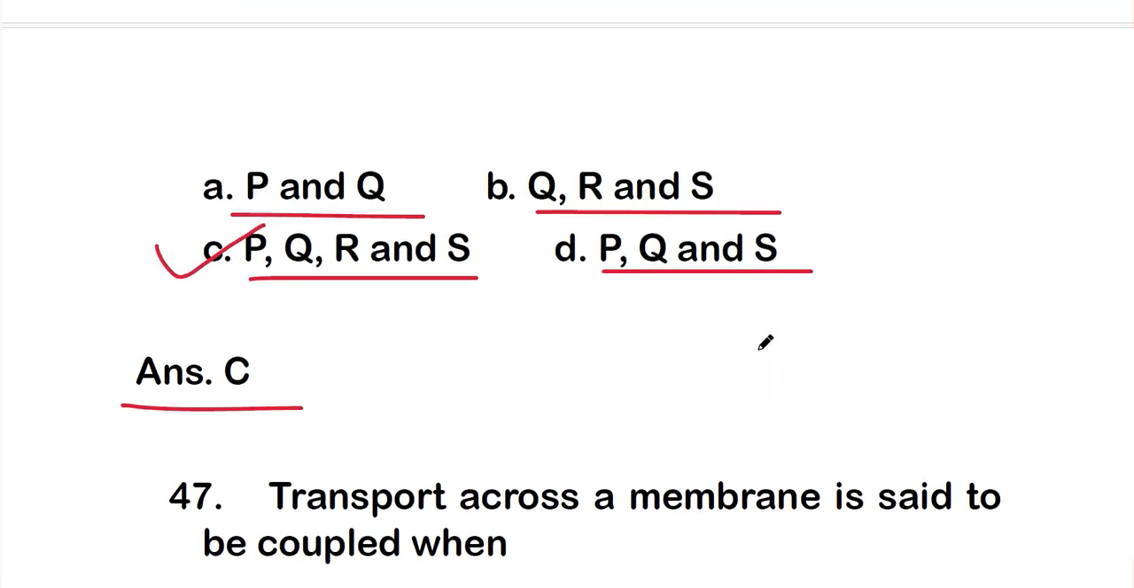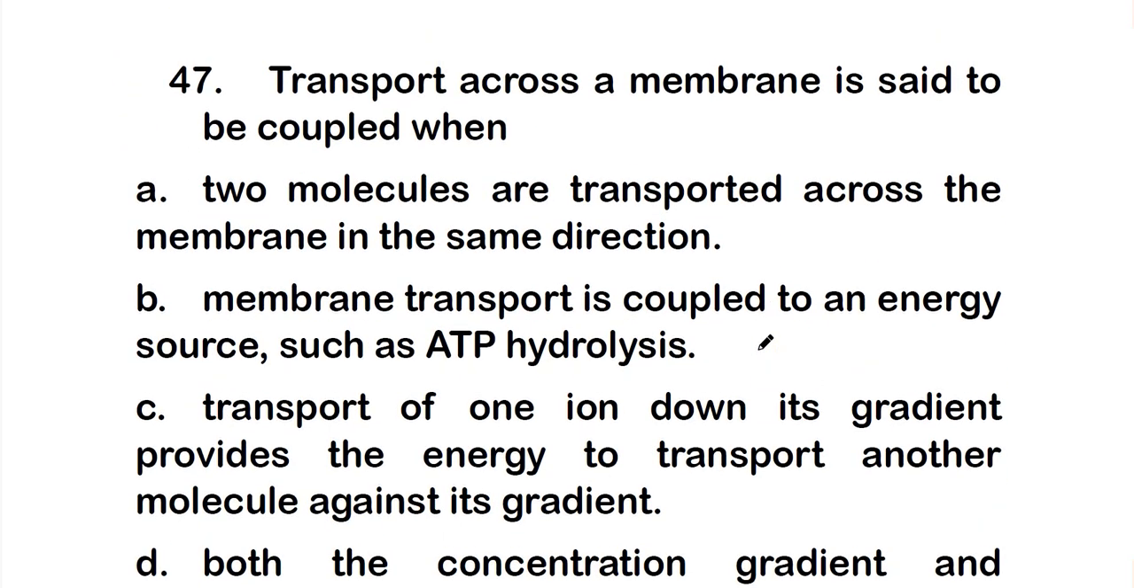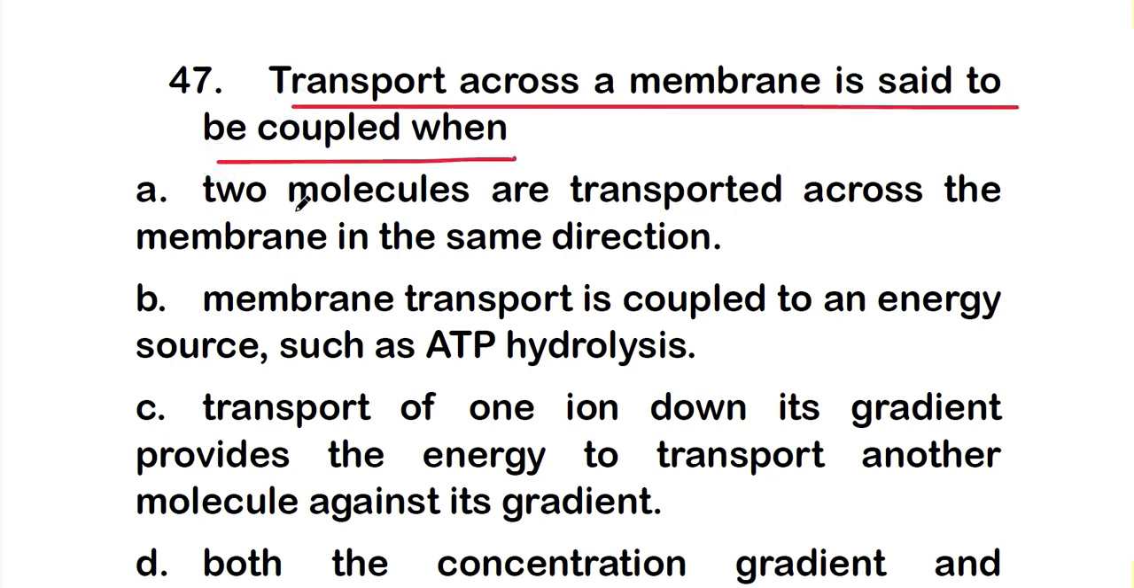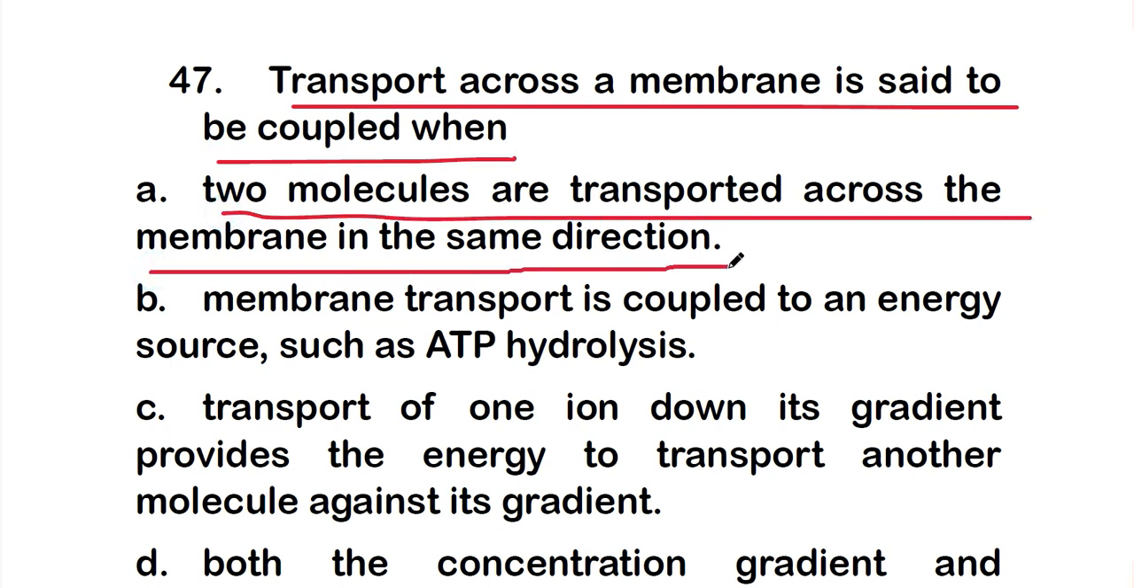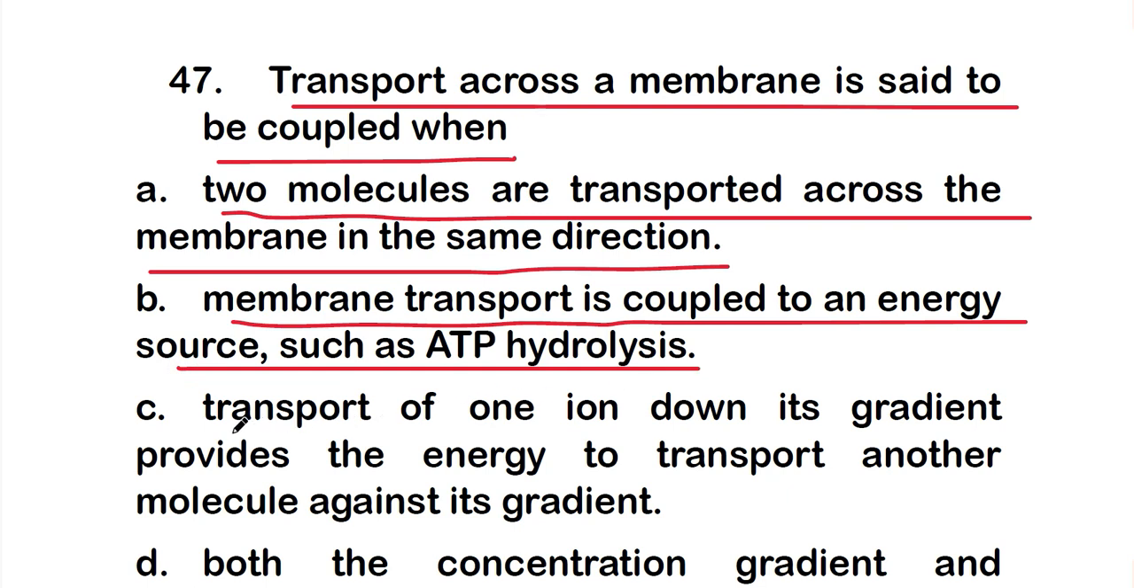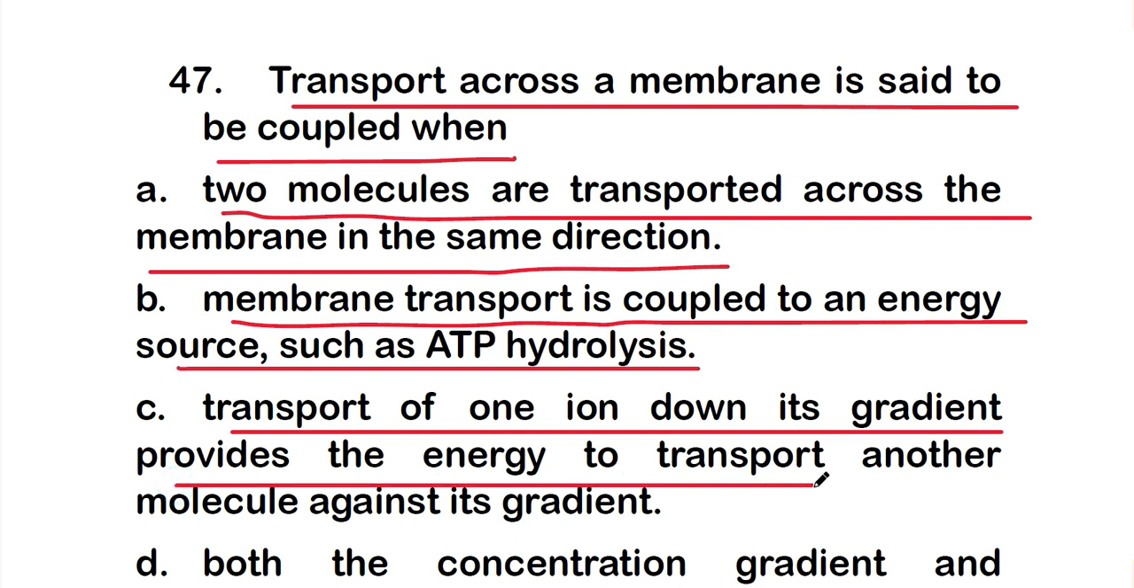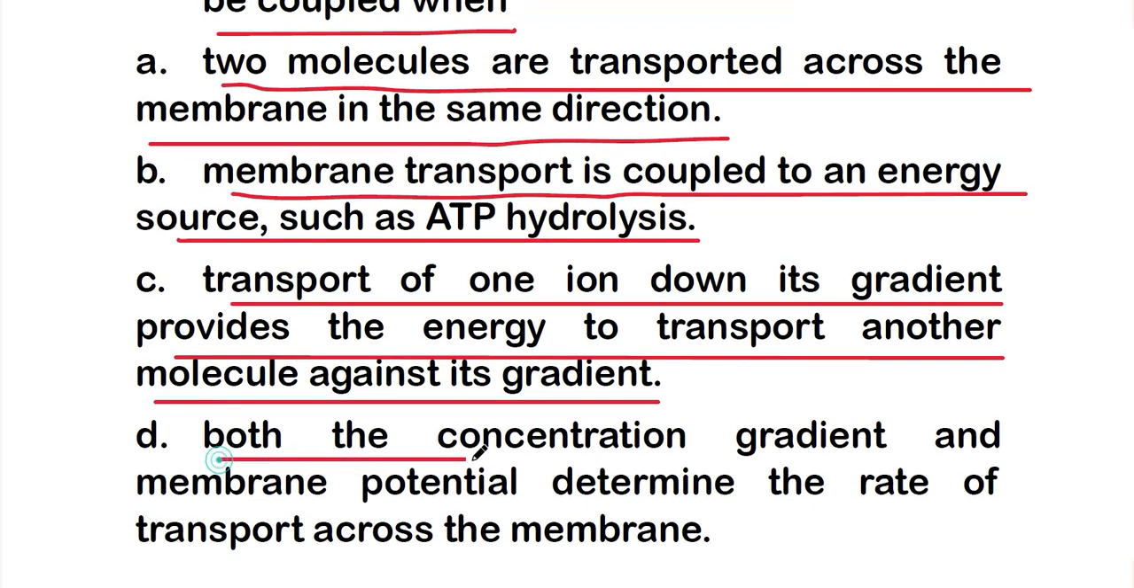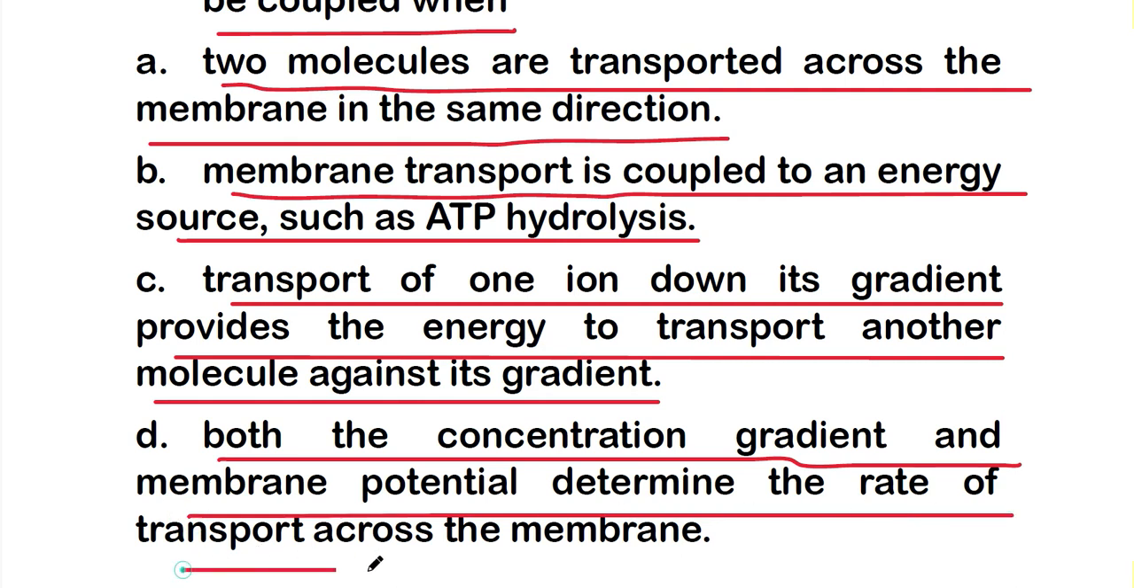Okay, so let's move on to question number 47. The transport across a membrane is said to be coupled when: option A, two molecules are transported across the membrane in the same direction; or option B, membrane transport is coupled to an energy source such as ATP hydrolysis; or option C, transport of one ion down its gradient provides the energy to transport another molecule against its gradient; or option D, both the concentration gradient and membrane potential determine the rate of the transport across the membrane.